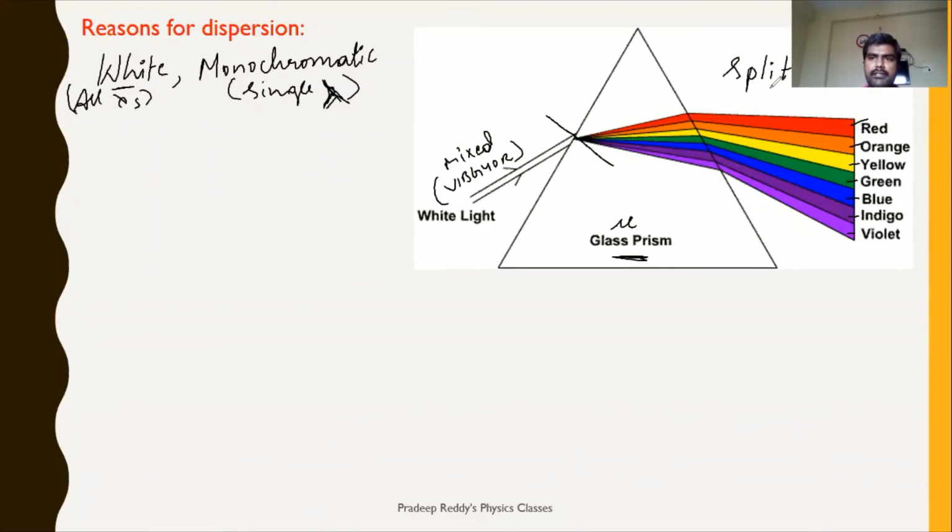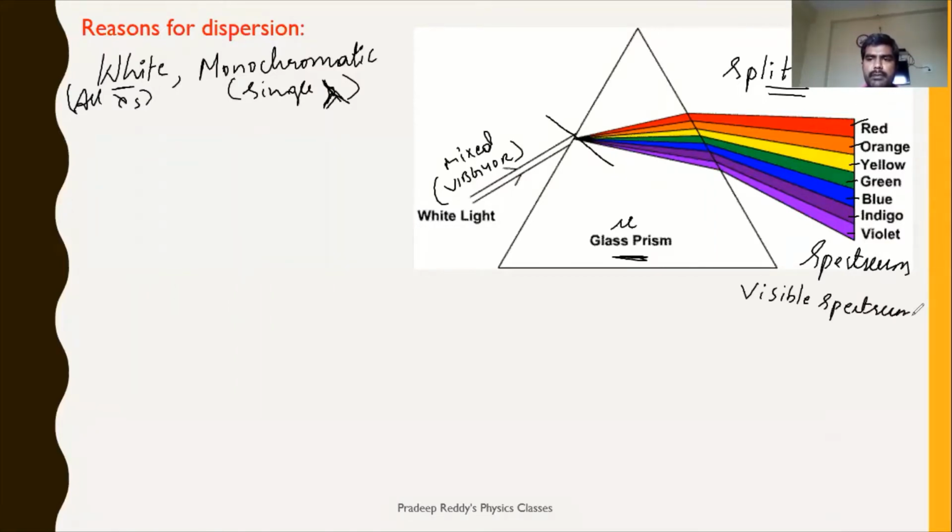White light is being split into 7 different colors, and these 7 different colors appearing on the screen are called a spectrum. This spectrum is observed by our naked eye, therefore it is called the visible spectrum.